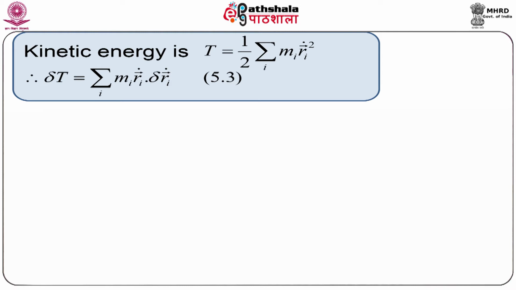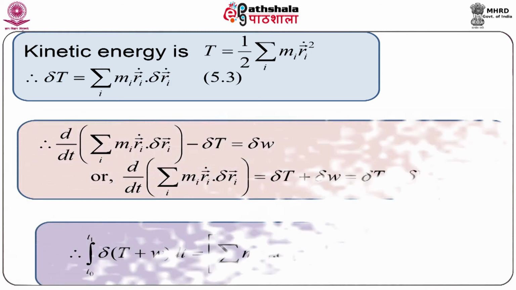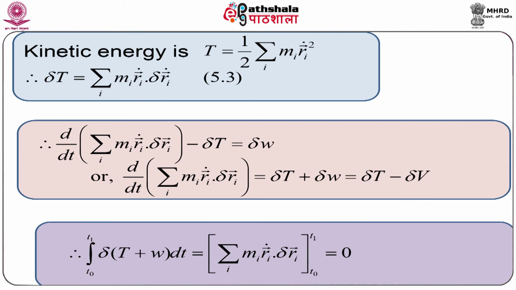Substituting 5.3 in 5.2, we have d/dt of summation over i m_i r_i vector dot delta r_i vector minus delta capital T equal to delta W. Since d/dt of summation over i m_i r_i vector dot delta r_i vector equal to delta capital T plus delta W equal to delta capital T plus W, we have